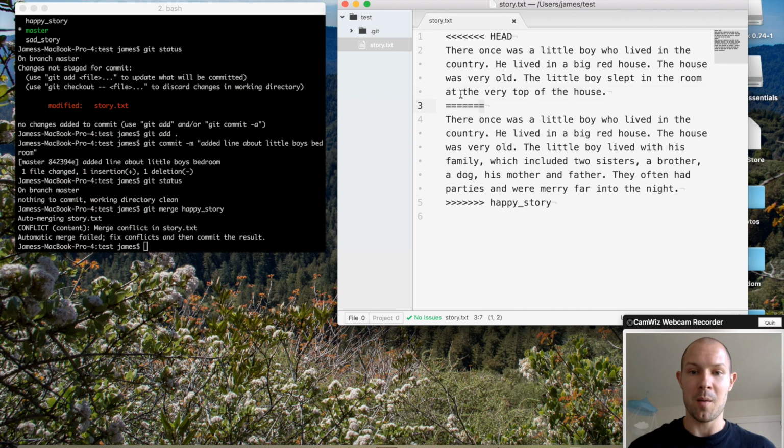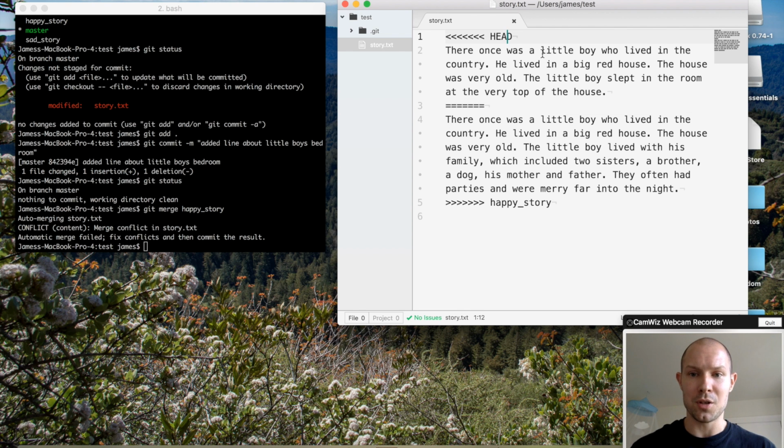We see a block on the top called head. Now, head refers to the branch we are currently on, so that's master. We see a block at the bottom called happy story. So everything below this double line and these arrows is from happy story, and everything above these lines is from master.